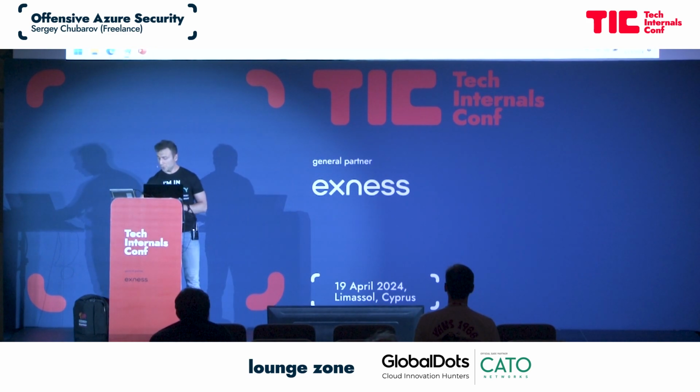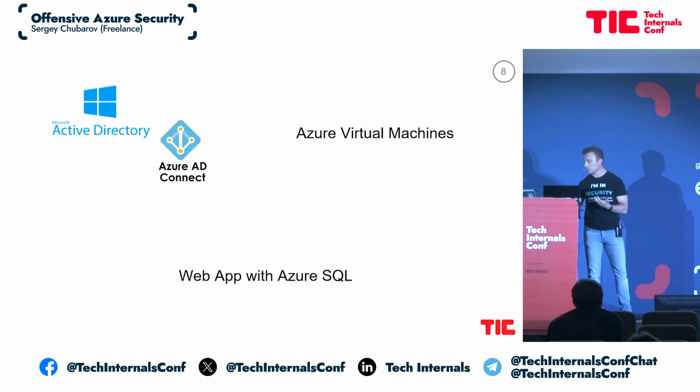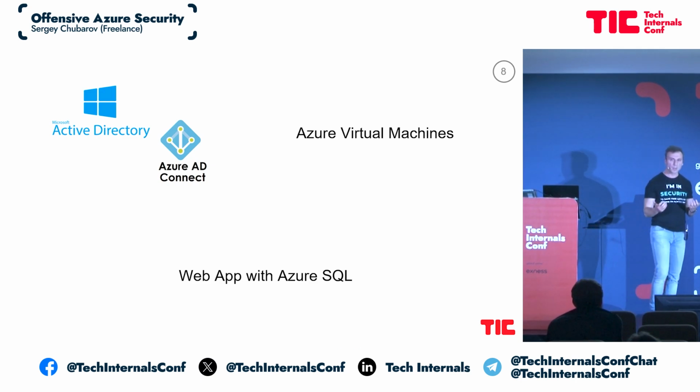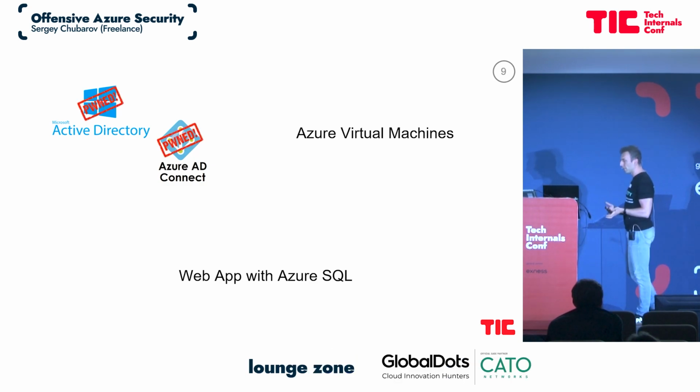So let me jump back. You may say, all right, so what? You compromised the domain controller. Now you're the domain admin. That's pretty bad in the on-premise environment. But you're talking here about the cloud. So how can you access the cloud with those privileges?